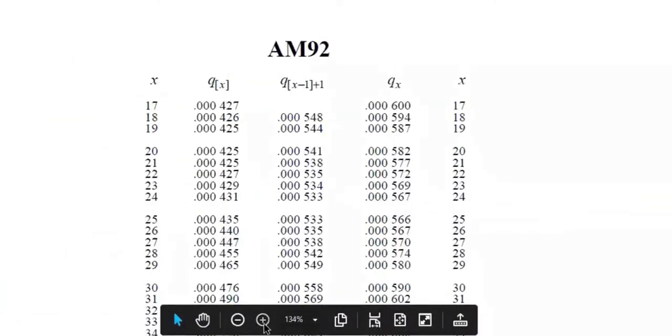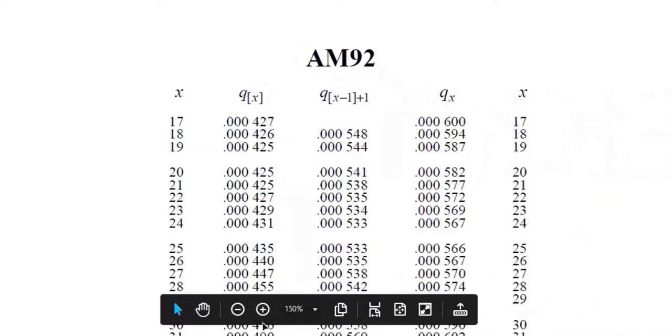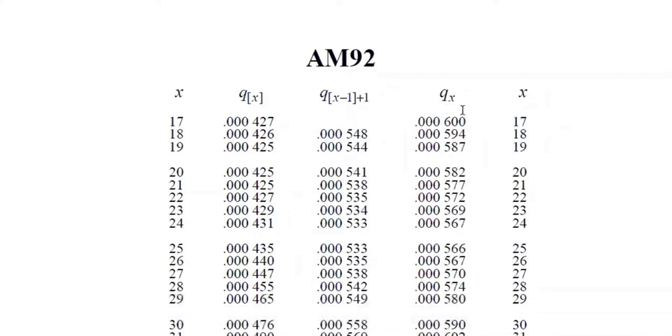If this is big, never mind. Don't look at all the columns here. You see only the first column and the fourth column. Leave all those other columns. Forget about the brackets now. That will come maybe after 10 classes, and it will be very easy then. Even the fifth column, the ages are repeated. x is age here, and you just see qx. For age 17, it's given as 0.000600. If you are 18, it's 0.00059.